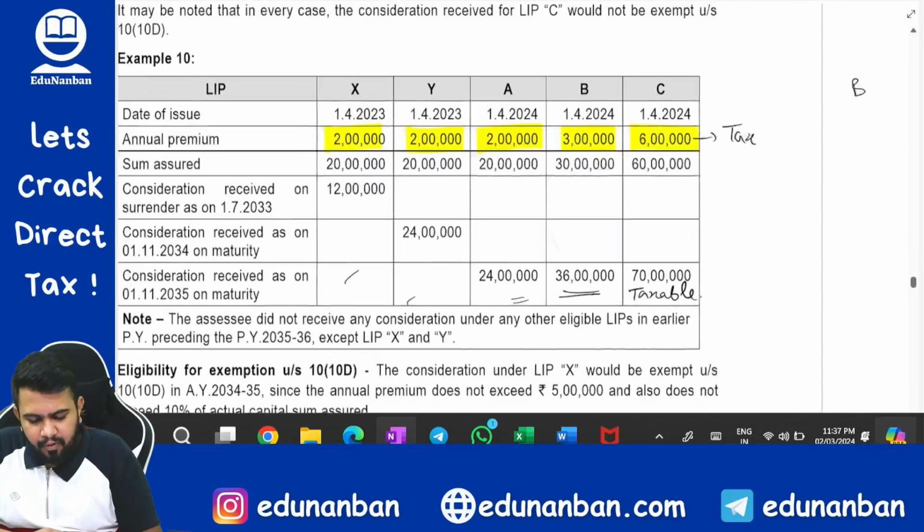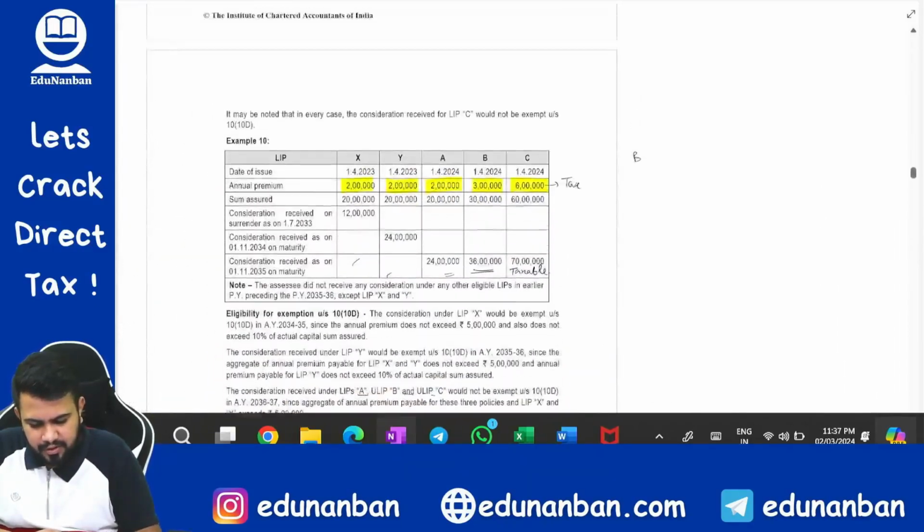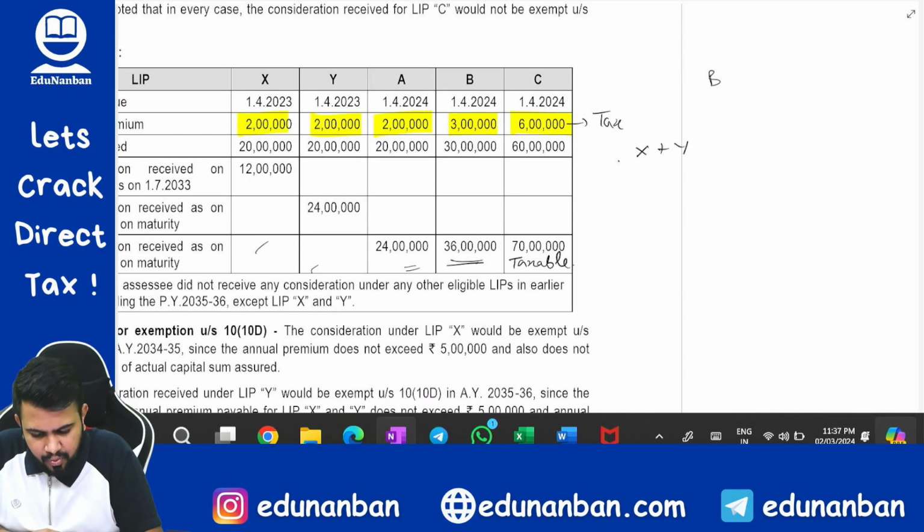Now what combinations can you make in this particular question? Let us see. You can make X plus Y, then you can make X plus A, right?